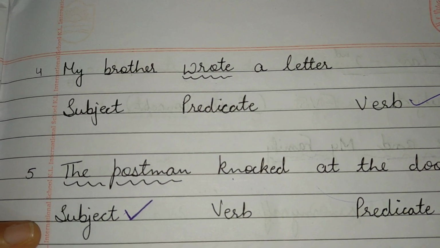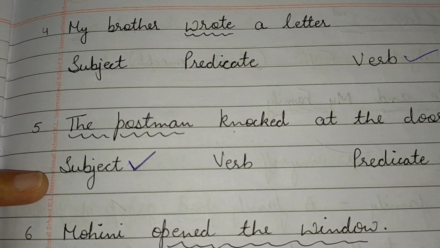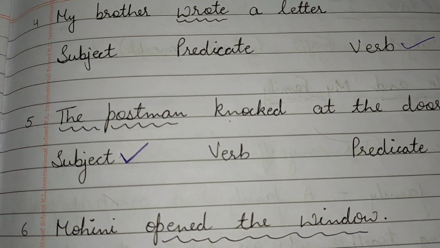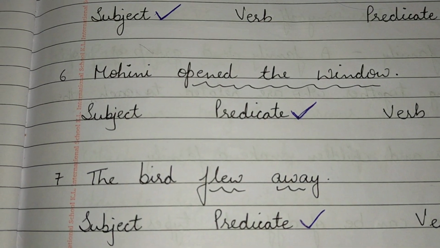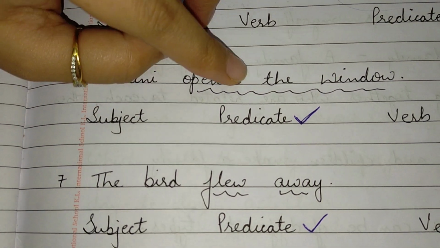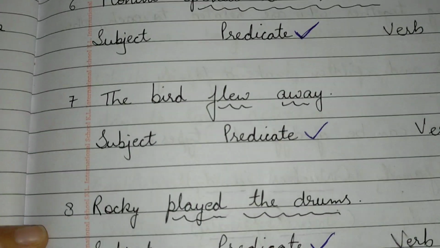Coming to the next example. Next exercise question. The postman knocked at the door. So underline is under what? Postman. So postman is a person. So we know this is subject. Mohini opened the window. So Mohini here is what? Subject. Opened the window is what? Predicate. Okay.